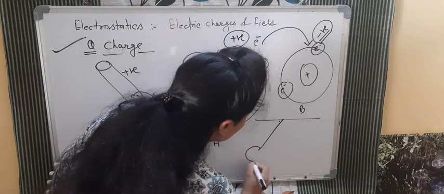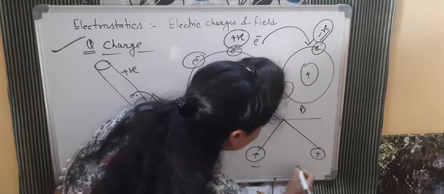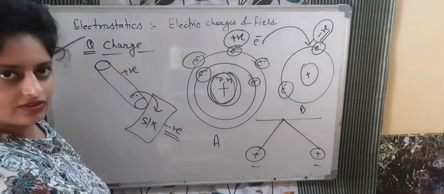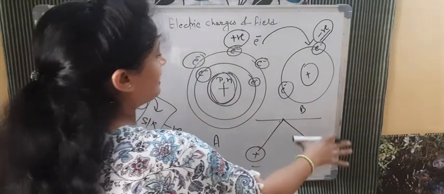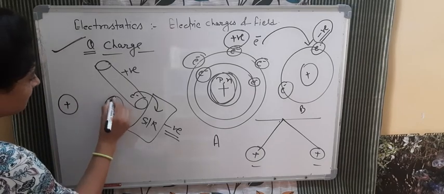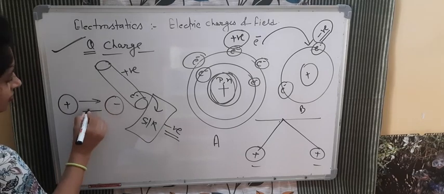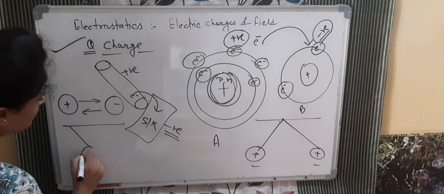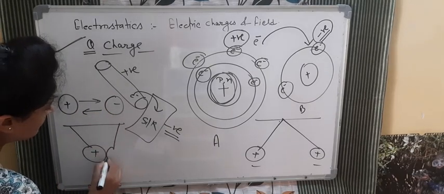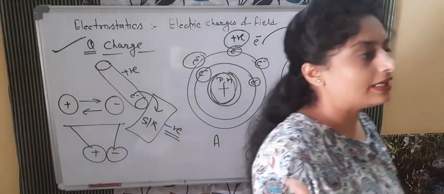When the charge is the same kind, positive or negative, the balls will repel. But if the charge is of the opposite kind, what will happen? They will start attracting each other. So it will be like this, positive and negative, and the balls start attracting each other.